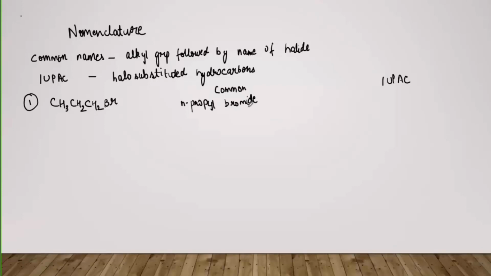Why? Because it is the alkyl group followed by the name of the halide. So the pattern of the common name is that we first write the alkyl group, that means whichever group the halogen is attached to, we write that group first, and after that we write the name of the halide, the name of the halogen. So this is N propyl bromide, because this group which contains 3 carbon atoms, this CH3 CH2 CH2, this is the propyl group. Okay, because it is not a kind of isomer, it is a simple chain, a single chain, so it is N propyl. So we will call it N propyl bromide.